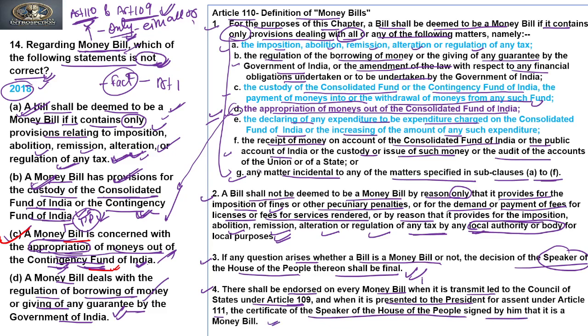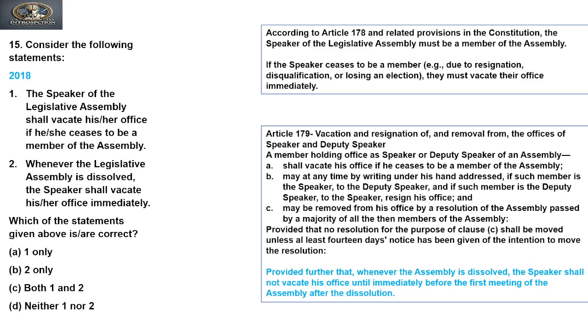It says that if a money bill has been passed by Lok Sabha and transmitted to the Rajya Sabha, after the bill has been passed by Lok Sabha, it has to be certified by the Speaker that it is a money bill. This certification also bears in the bill when it is presented to the President under Article 111 for his assent. So the certification of the Speaker is an authentication that the bill is a money bill, and that authentication and certification is final. Is that clear? Okay.